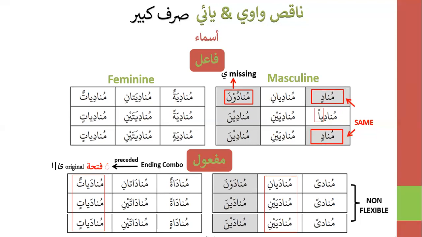Also, if you see in these two, that alif maksura is replaced by ya. You see that? Munadayani. So it was ani and it was replaced by ya. In fact, this is aina.